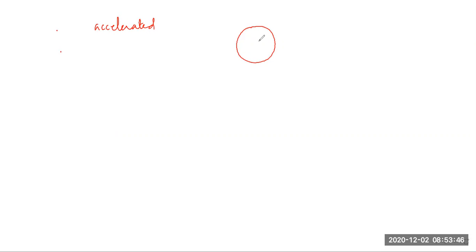Number two, students, when a body takes one round of circular path, can anyone tell how much distance it is covering in one round? If the radius of this circle is r, how much distance it will cover in one round? 2 pi r. Am I right? Suppose this distance is covered in time t, then what will be the speed of the body? Monrose, 2 pi r upon t. Beautiful. Speed will be 2 pi r by t meter per second.